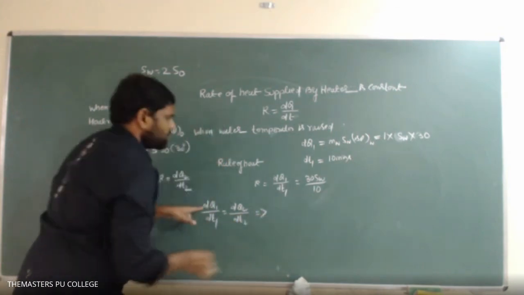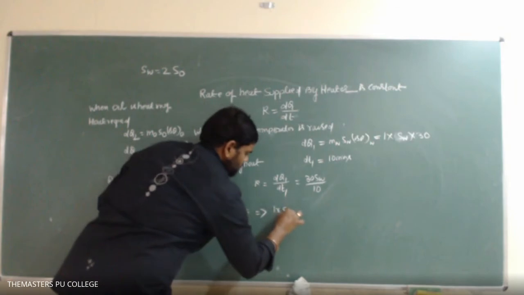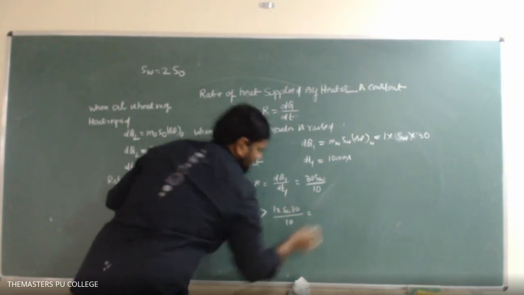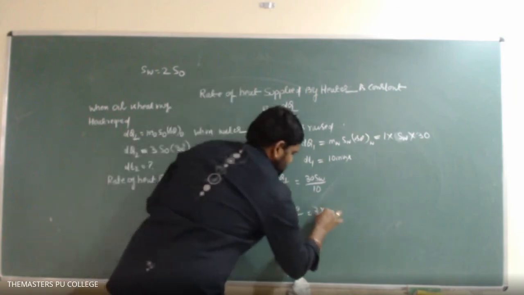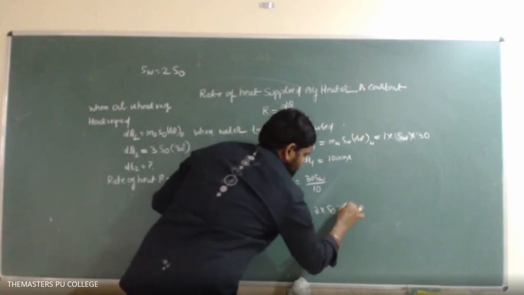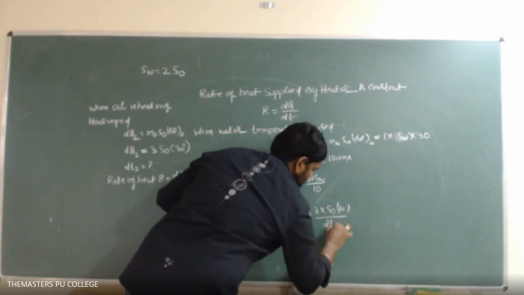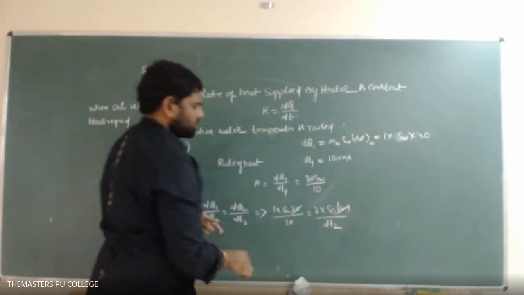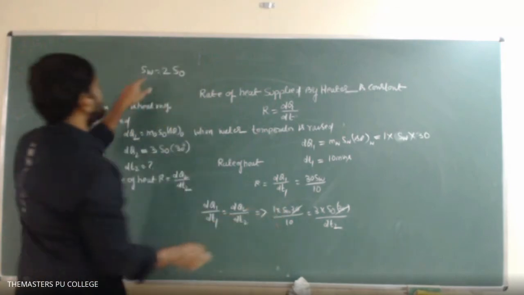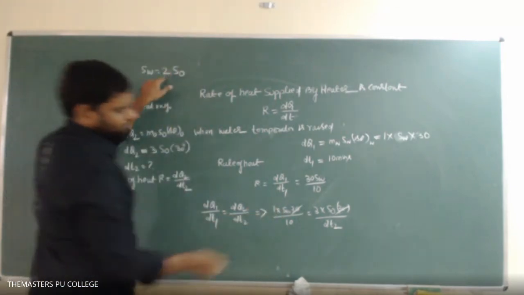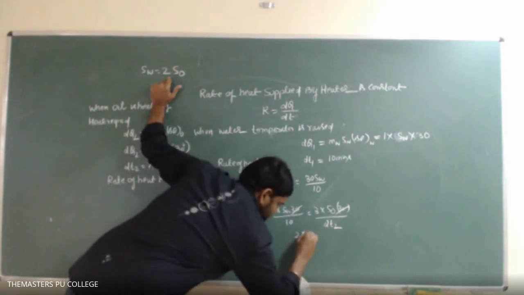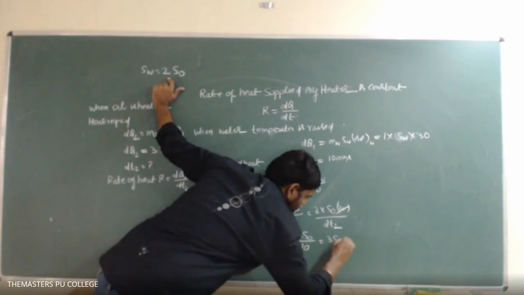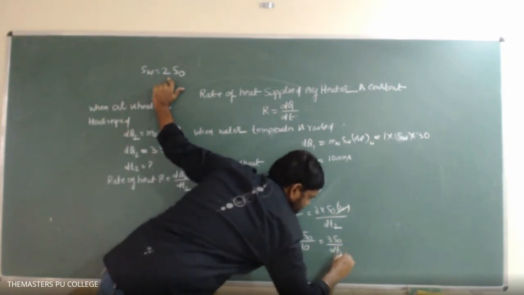So dq1 means 1 into specific heat of water into 30 divided by 10 is equal to 3 into specific heat of oil into 30 divided by dt2. So this 30 gets cancelled. Specific heat of water is 2 times the specific heat of oil. If I substitute that, 2 SO divided by 10 is equal to 3 SO divided by dt2.